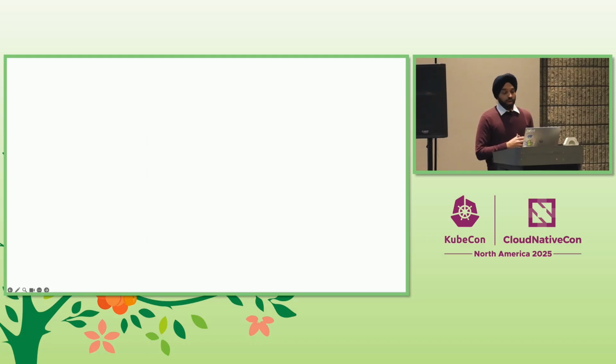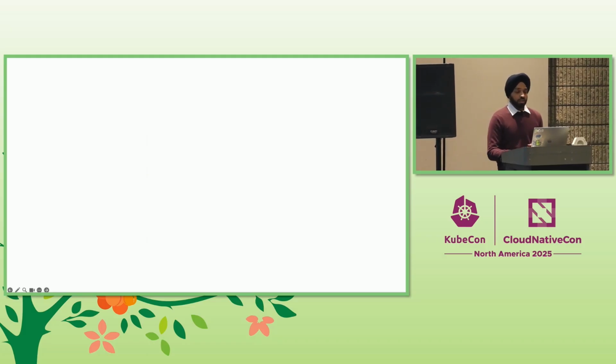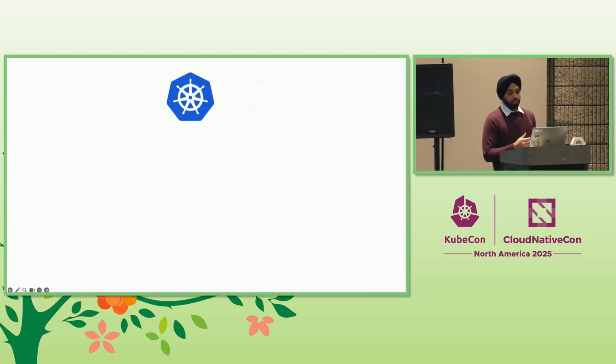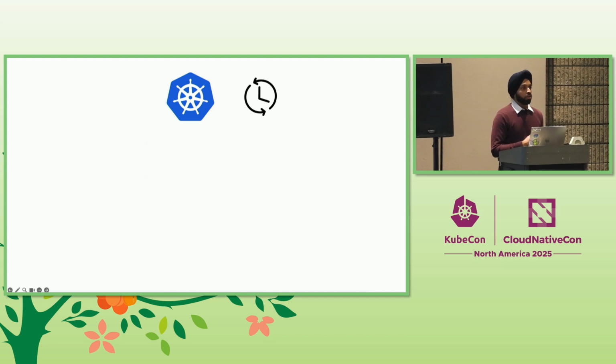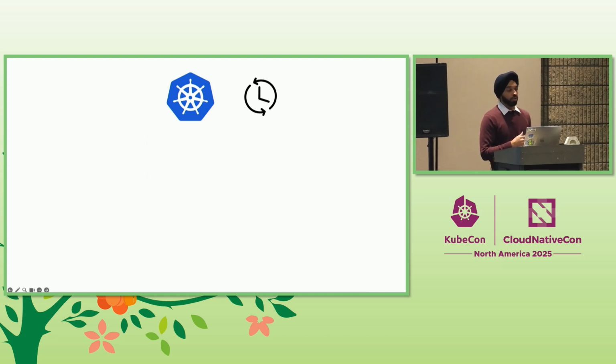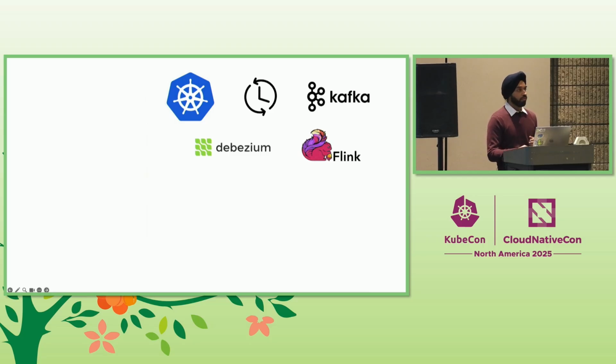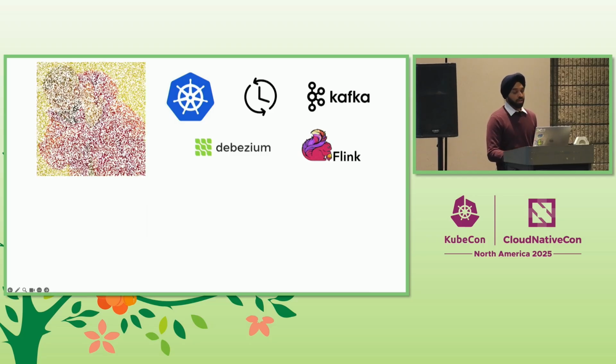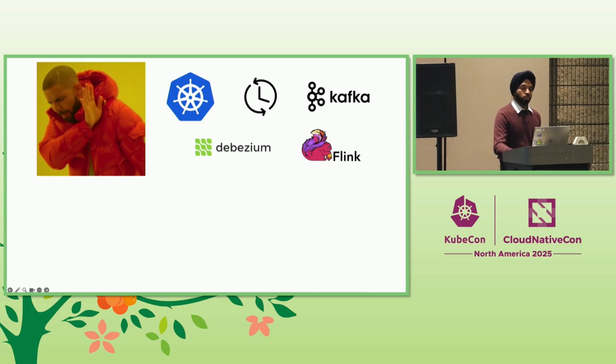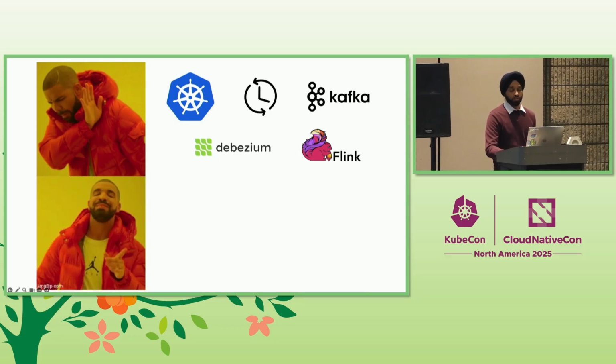So without Drasi, you might be forced right back into the world of writing custom polling logic that deals with the Kubernetes API, maybe even a Kubernetes operator, a controller, all of that. Or maybe you might think about writing a custom stream job that correlates these two data sources, use Debezium, Flink, Kafka, and all that. But all of that is just too complicated. And we now know that there's a simpler way for designing change-driven solutions.